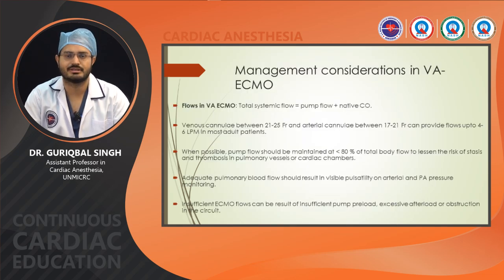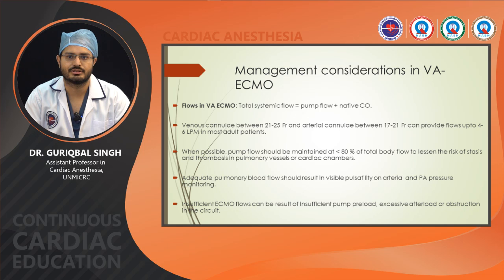So a management consideration in VA ECMO is that flow in VA ECMO should be equal to pump flow plus native cardiac output. Venous cannulas are usually of size 21 to 25 French, while arterial cannulas are between 17 to 21 French, which can provide flow up to 4 to 6 liters per minute. When possible, pump flow should be maintained at less than 80% of the body flow to lessen the risk of stasis and thrombosis in pulmonary vessels or cardiac chambers.